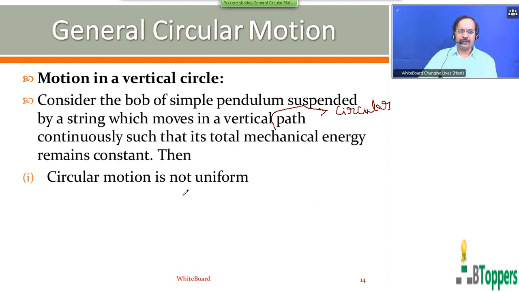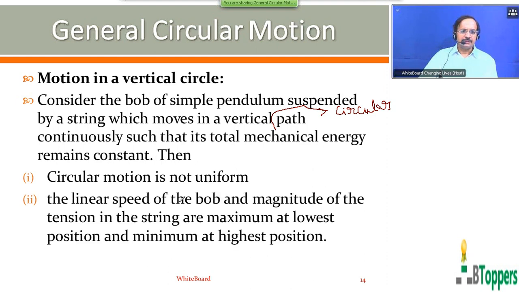So in the present discussion, circular motion is not uniform. The second conclusion: the linear speed of the bob and the magnitude of the tension of the string are maximum at the lowest position and minimum at the highest position. So those who are writing the notes, take a pause and complete writing the notes up to here. Next, I am going to show you the continuation for this.